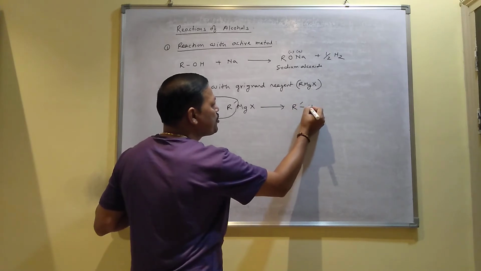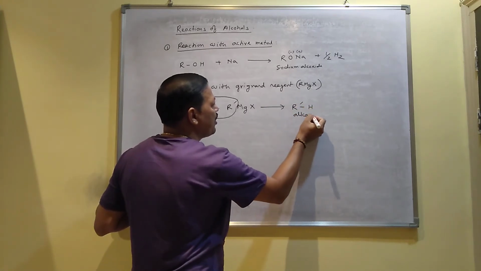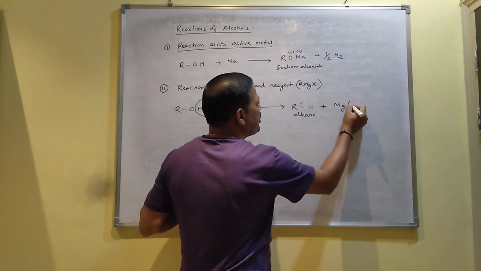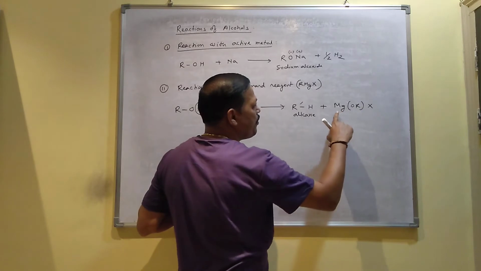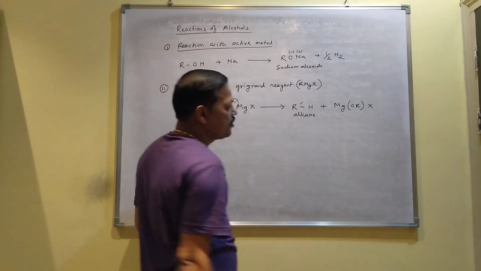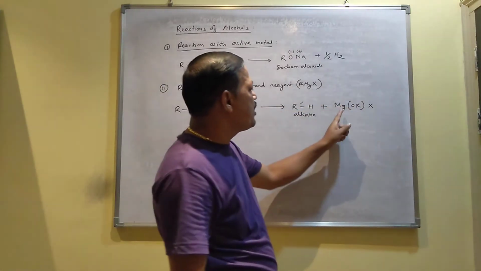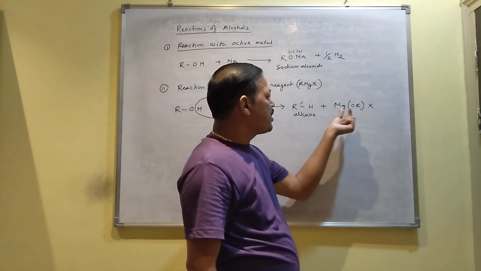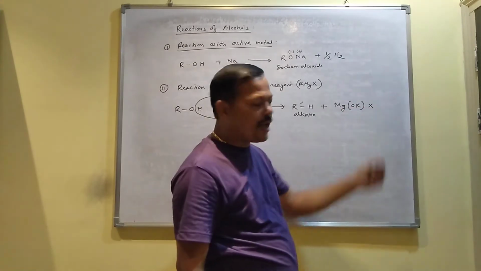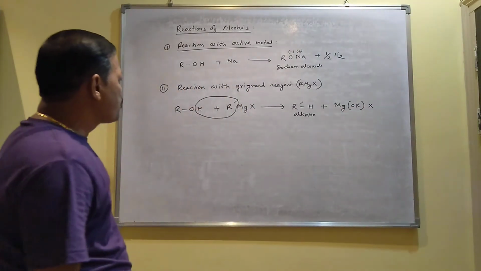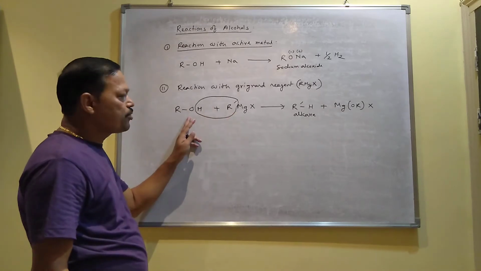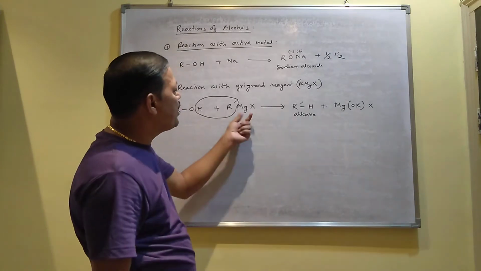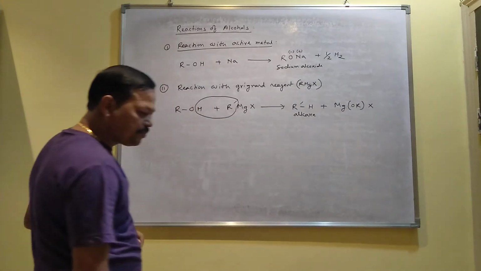When an alkyl group combines with hydrogen, that is called an alkane, and it produces a side product. The side product is MgORX. This is called magnesium alkoxy halide. If the R group is methyl, then it is called magnesium methoxy halide, like that. So here R is present, that's why magnesium alkoxy halide. That is the side product. So when Grignard reagent reacts with alcohol, it produces alkane. If you want to convert alcohol into alkane, then you can add one Grignard reagent.